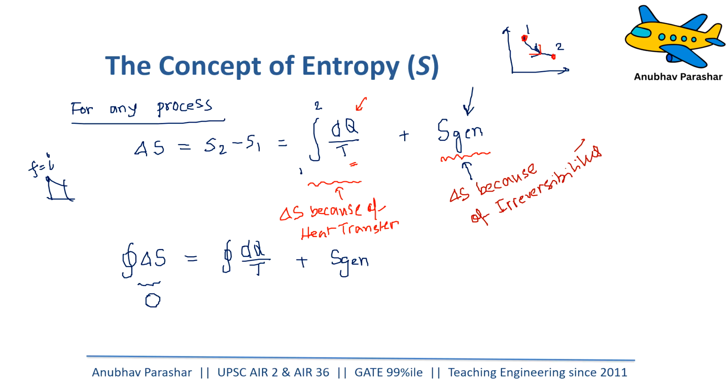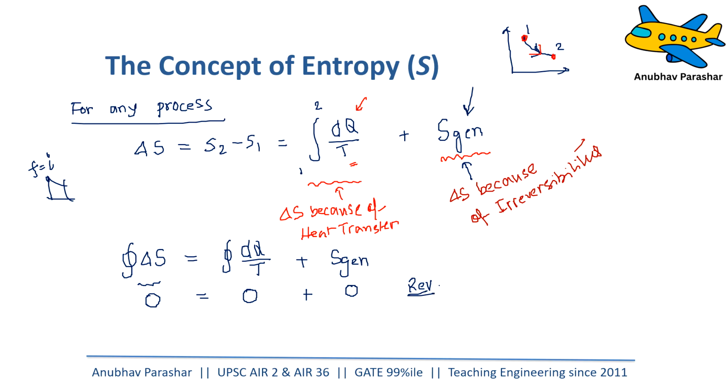Now, if all the processes are reversible, then entropy generation will be equal to zero. And for the equality to hold true, this will also be equal to zero, that is, the cyclic integral of dq by T is equal to zero. And this will satisfy everything for a reversible cycle.